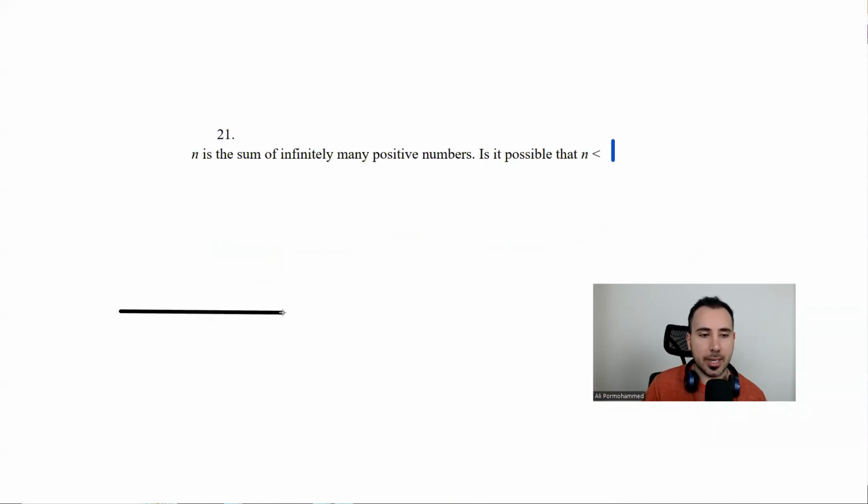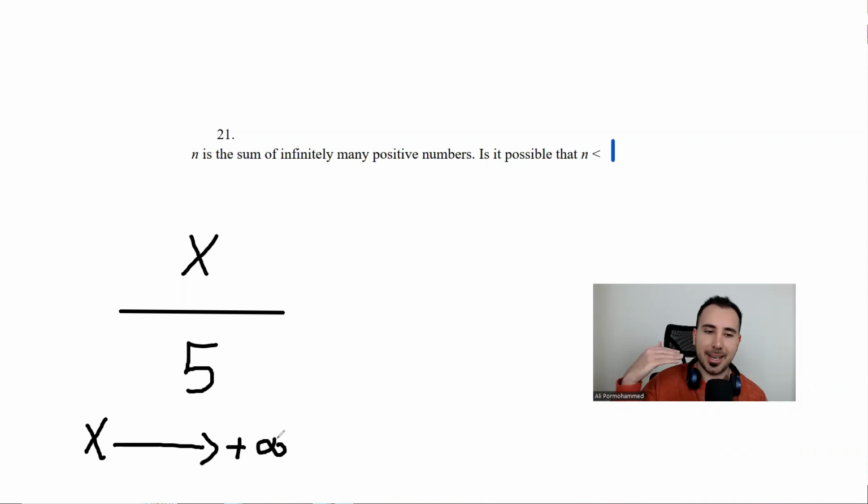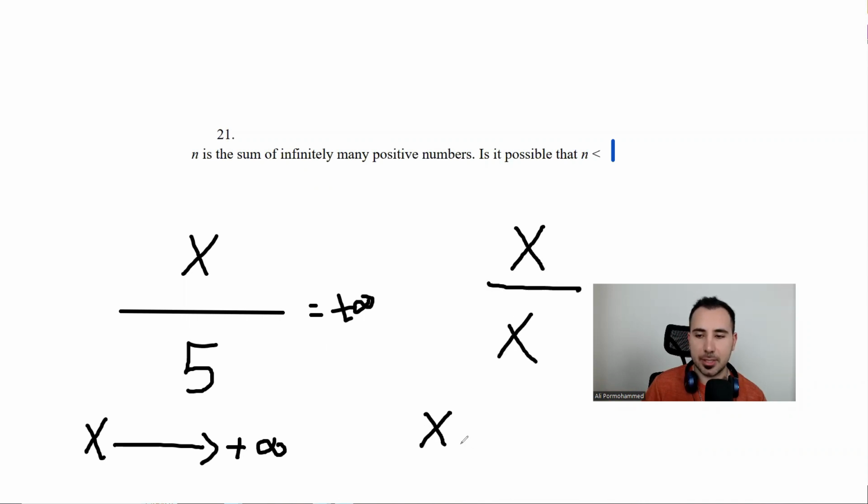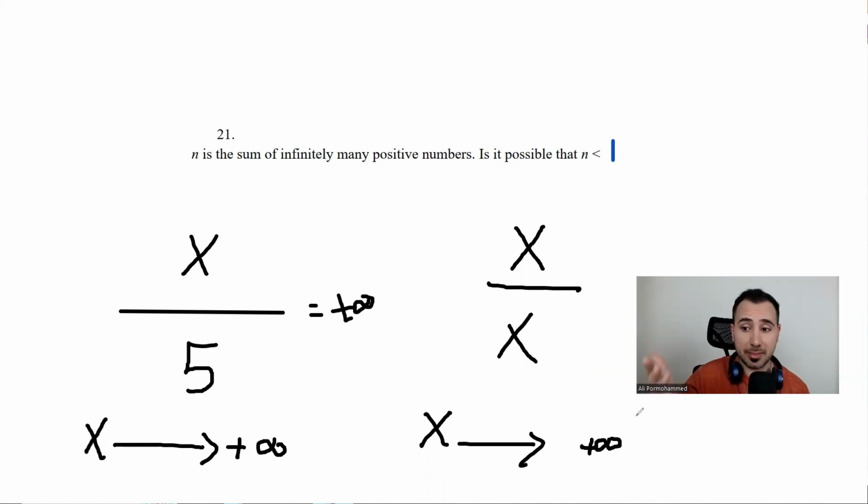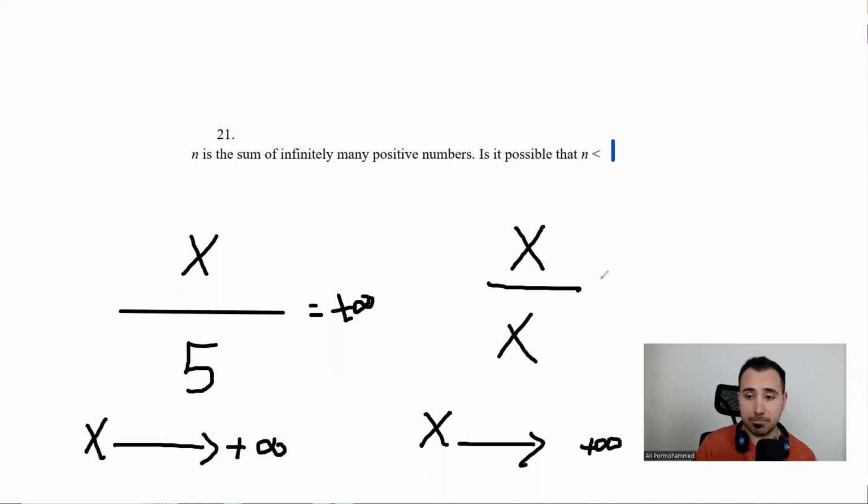Imagine we have x divided by 5, and x is going to positive infinity. What happens? You have an infinity divided by 5. Well, it would still be positive infinity. Now, what if I write x over x, and x is going to positive infinity? What is the answer? In this case, both of the infinities are going to be the same, so it's going to be 1.